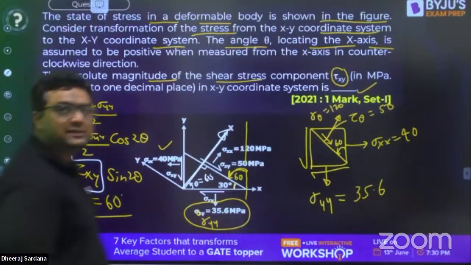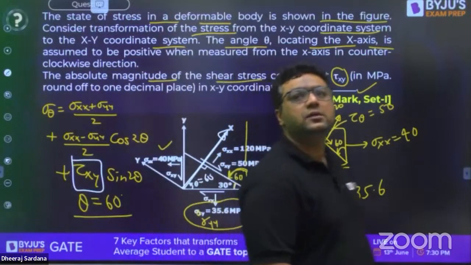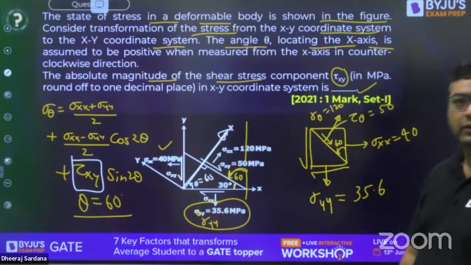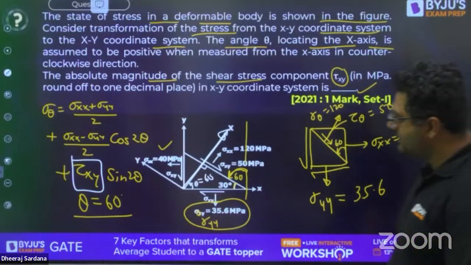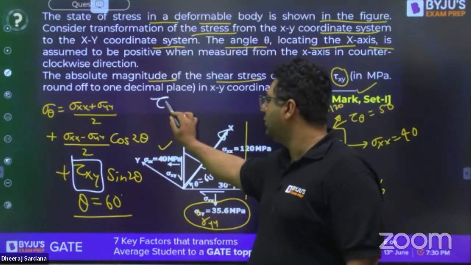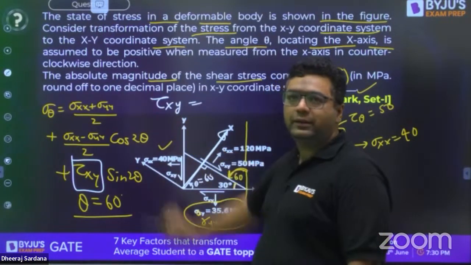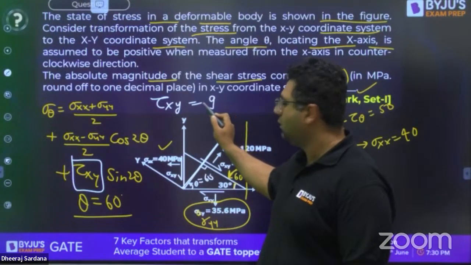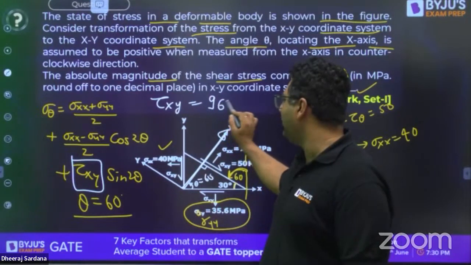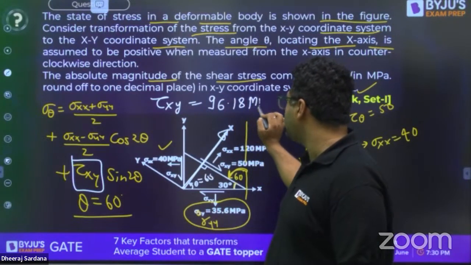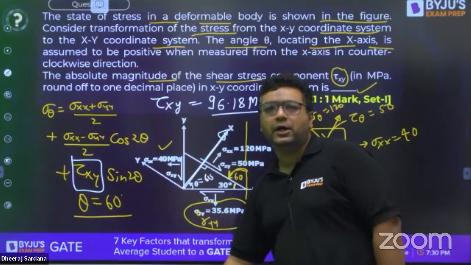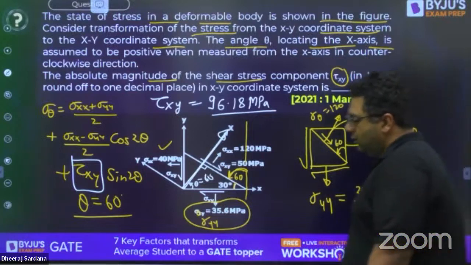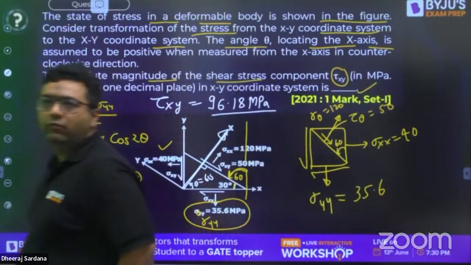So when you will be solving this, guys, shall I give you the answer? After solving this, you will be getting tau xy as 96.18. Harshit, your answer is correct. Very good. Anubhav, your answer is correct. In the range. Very good.